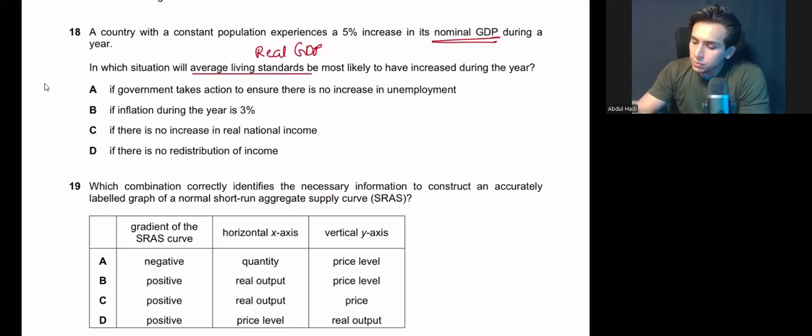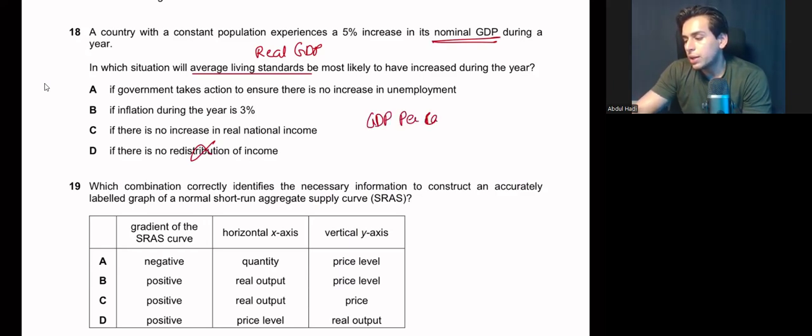First of all, let's eliminate the options in which real GDP is not there. If government takes action to ensure there is no increase in unemployment, if there is no redistribution of income, leave it. Second point, when we talk about average living standard increasing, we mean that your GDP per capita is rising, and your nominal GDP is greater than your inflation rate. That is when there is a real GDP increase.